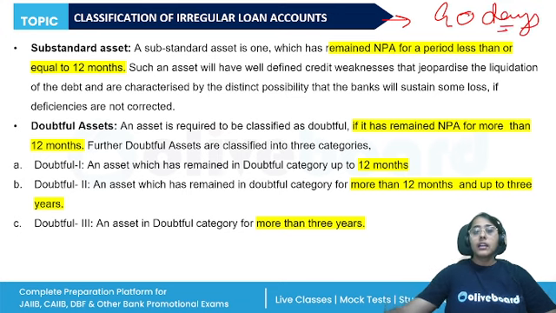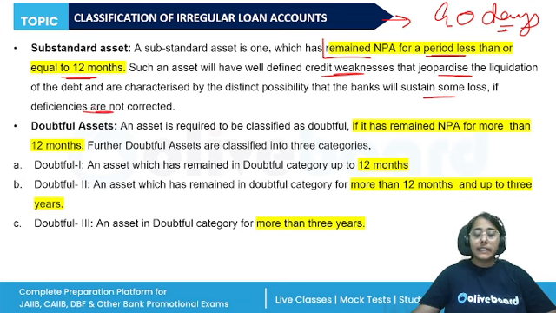So if an asset has remained non-performing for a period less than or equal to 12 months, then it will be known as a substandard asset. It will have well-defined credit weakness that will jeopardize the liquidation of the debt, and it will sustain some loss if the deficiencies are not corrected. So, between 90 days to 12 months, this is the substandard asset.